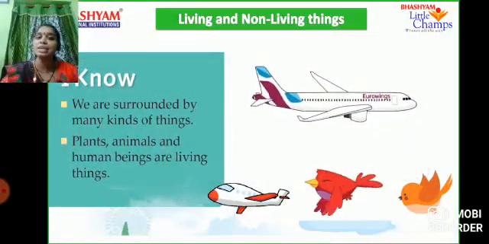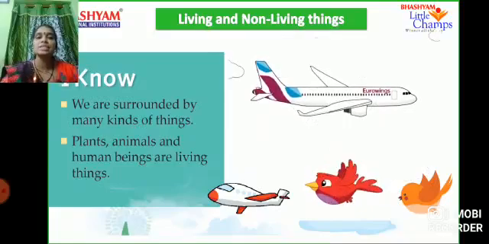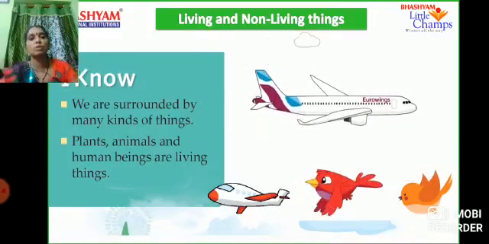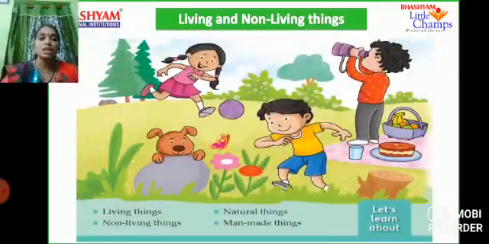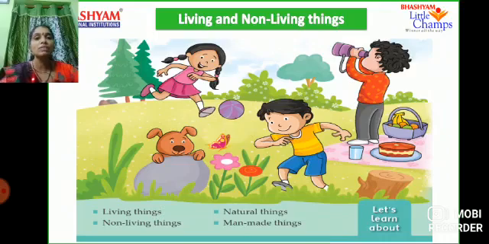We are surrounded by many kinds of things. Plants, animals and human beings are living things. Human beings means us. Here you can observe so many things are there. Living and non-living things are there. In the non-living things we have two different types. First one is natural thing and second one is man-made thing. What is a natural thing? The things which are obtained from nature are called natural things, like rocks. You can see the rocks, mountains, rivers, seas, sun, moon, all these are the natural things.